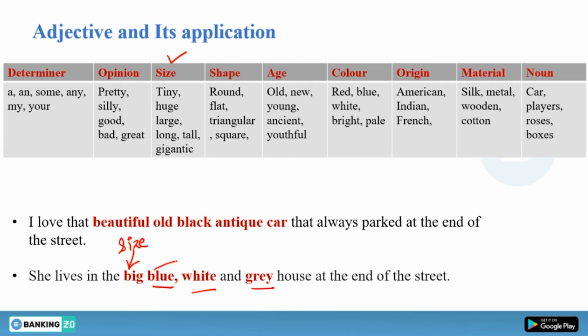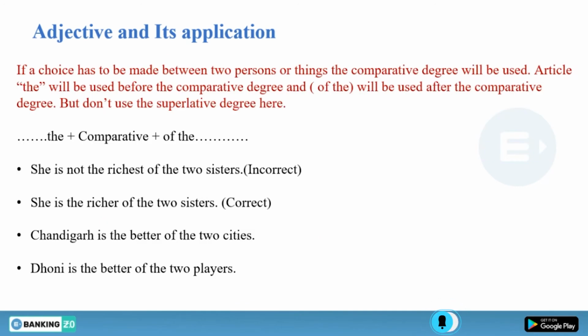And after that, we have three colors. So we have to use size before the colors, and this is the correct sequence. So now we can say that the sequence is absolutely fine for this sentence. Okay. And we have this concept again, it is a very, very important concept.